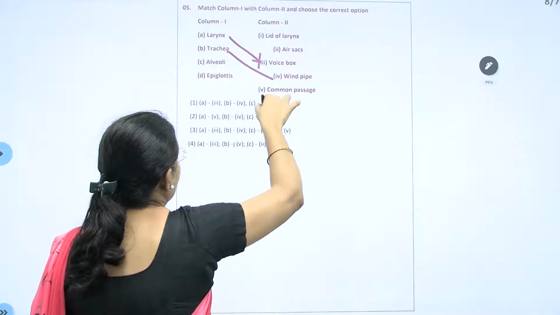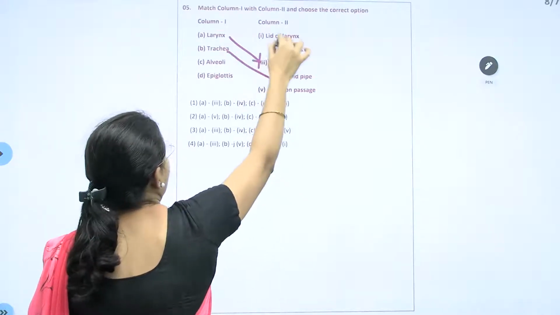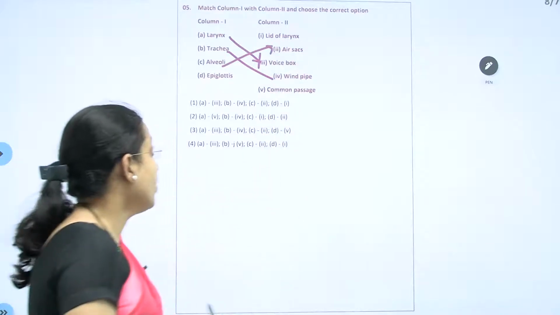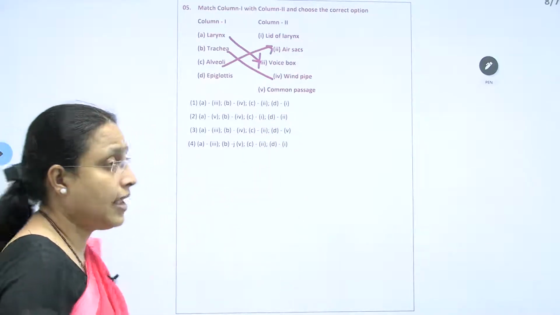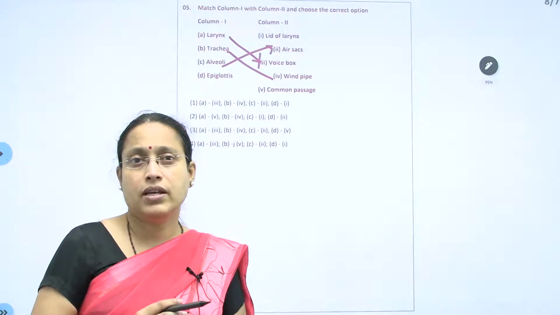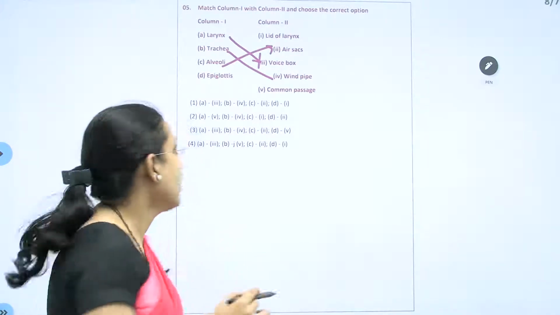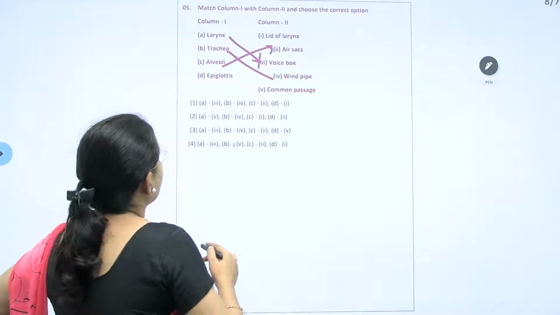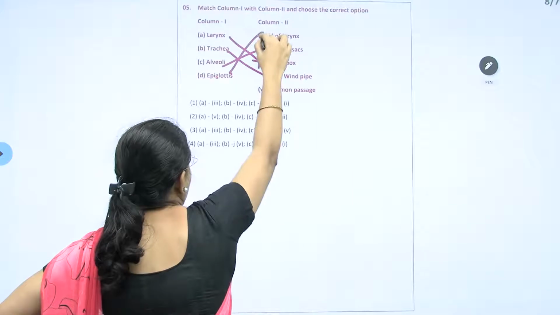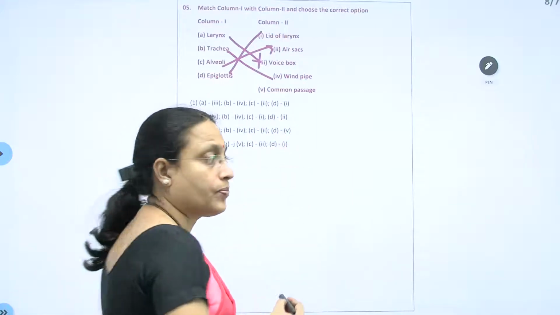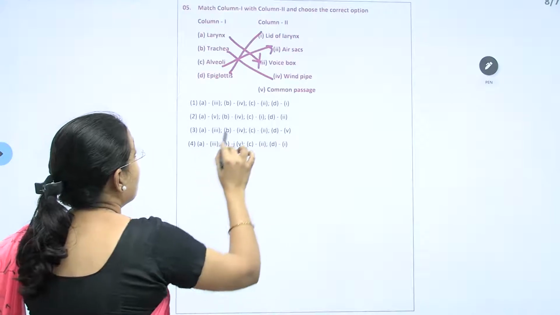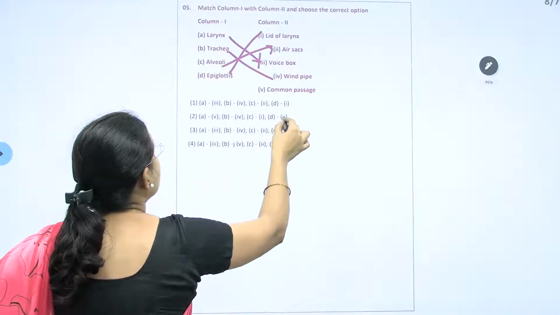Now C. C is alveoli. Alveoli is present in air sac, and it is, of course, itself a miniature lung. Okay, epiglottis is lid of larynx. Okay, that means which would be correct? D is 1.